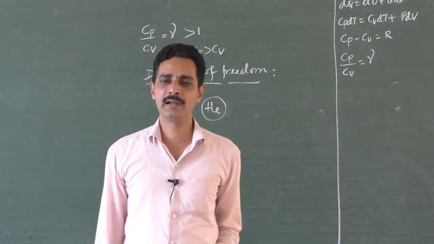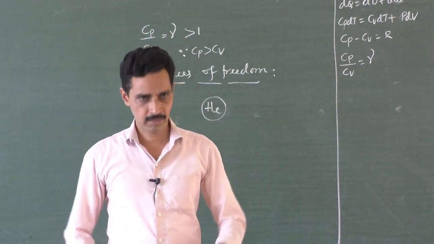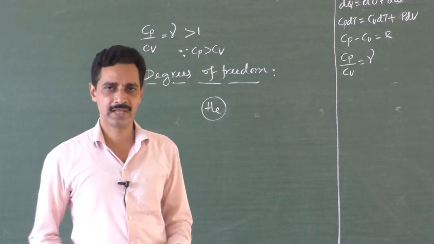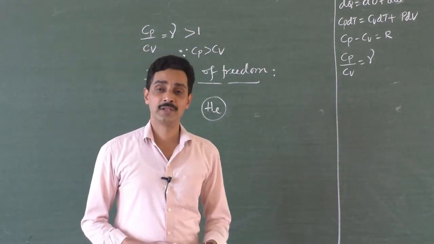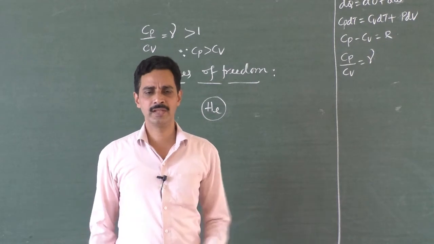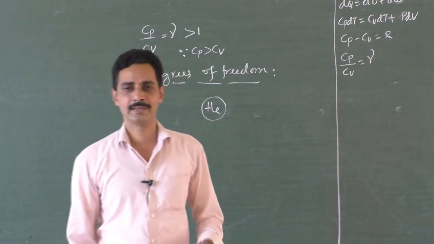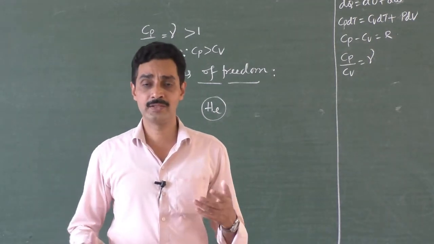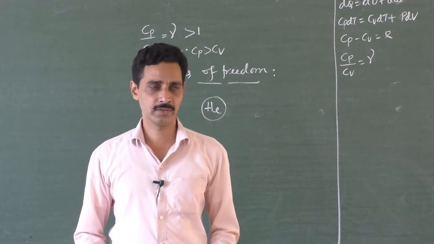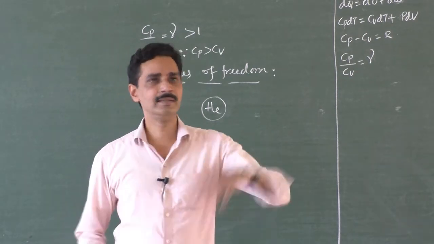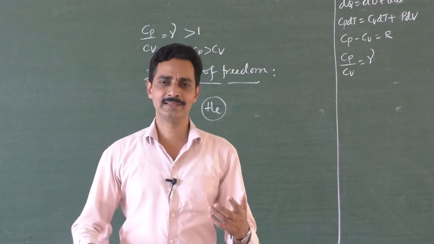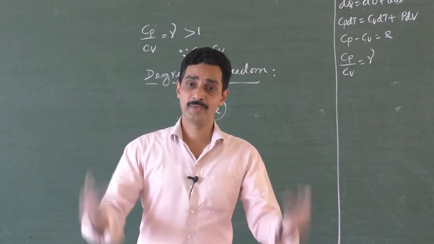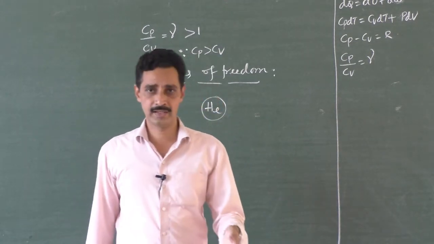If you supply heat energy to a monoatomic gas in bulk, you take 1 mole of the gas. What will these gas molecules do? They simply move around. So they use their energy as kinetic energy. The energy supplied is used as kinetic energy of the gas molecules. They move here and there and hit the walls, and the energy supplied is absorbed in the form of kinetic energy. That is what you call internal energy.